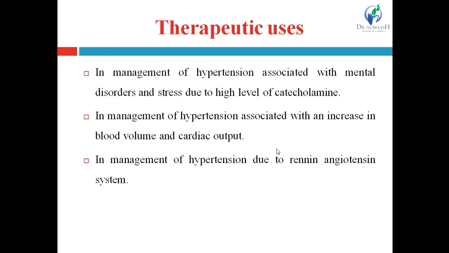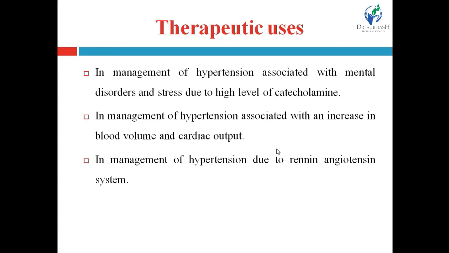Now, therapeutic uses of the beta blockers. They are generally useful in the management of hypertension associated with mental disorders and stress due to a high level of catecholamines. As we see in the etiology of hypertension, an emotional condition or stress produces excessive outflow of the sympathetic system.